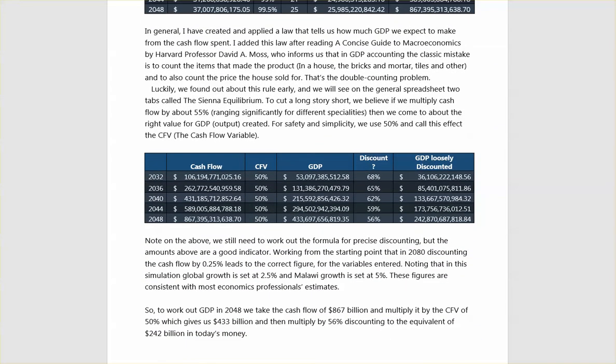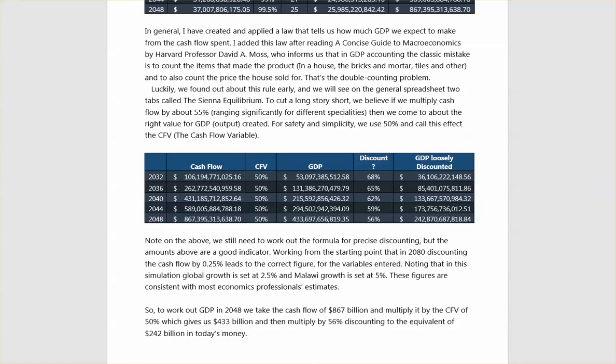Luckily, we found out about this rule early, and we will see on the general spreadsheet two tabs called the Siena equilibrium. To cut a long story short, we believe if we multiply cash flow by about 55%, ranging significantly for different specialities, then we come to about the right value for GDP, output created. For safety and simplicity, we use 50% and call this effect the CFV, the cash flow variable. We can see it below.